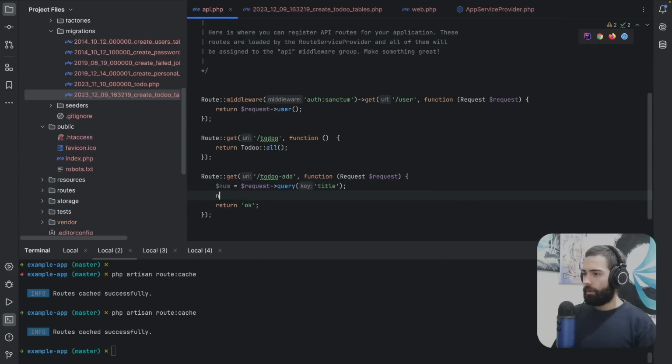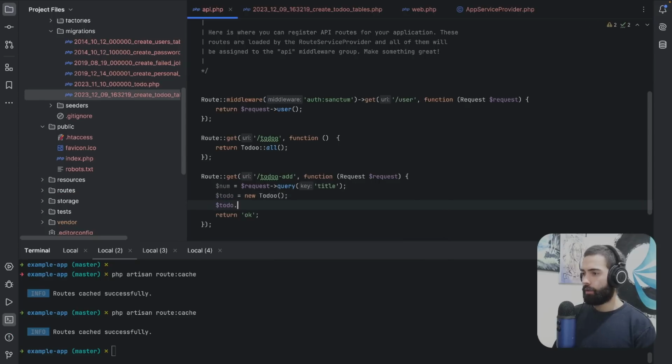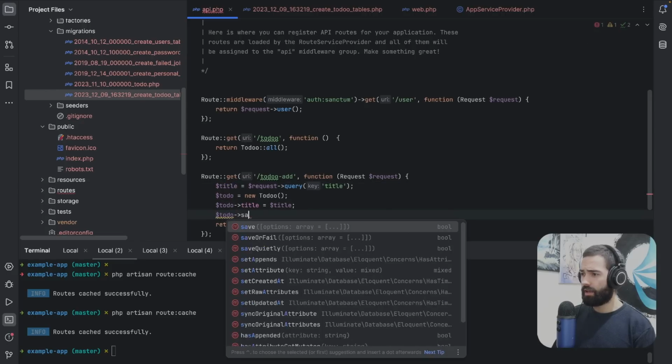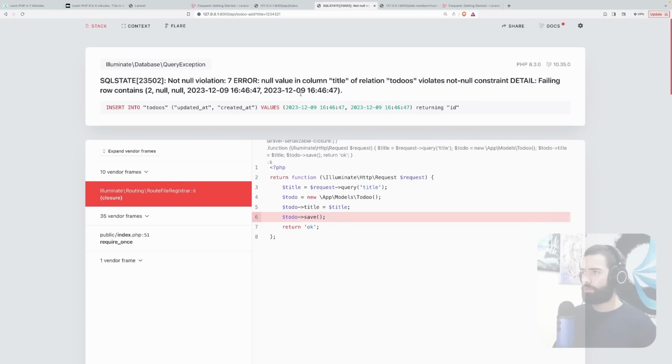API PHP, let's try to add something. Add the title with this title. Okay, maybe it's a little bit simpler than that. I'll just do to-do. Here we have our to-do and then $, obviously. To-do, we are gonna have a title and we're going to set it to num. Okay, this num is a little bit misleading. It is a title. Let's actually name it correctly. And on the to-do, there is maybe a create or save. Okay. Let's refresh the route, give this a refresh everything, and nothing is being added.